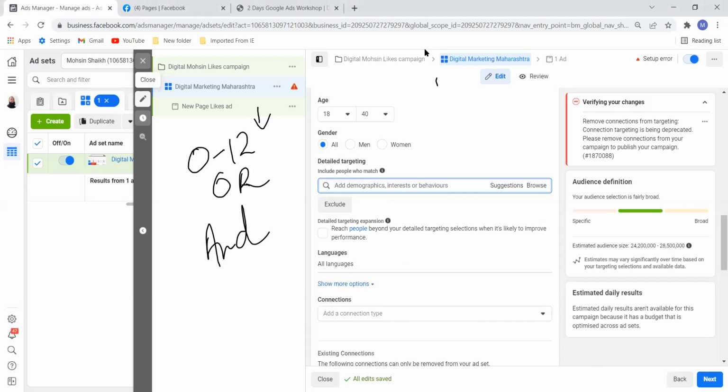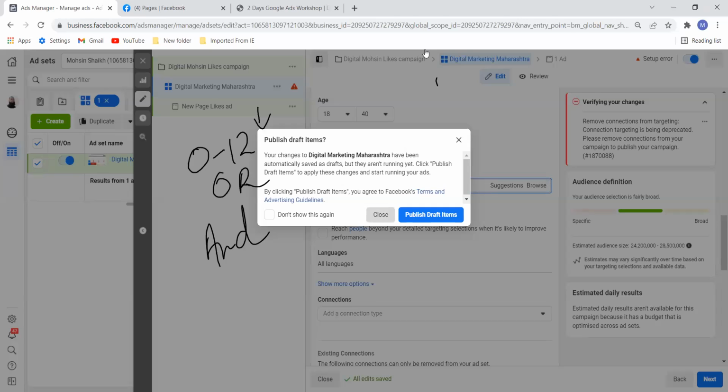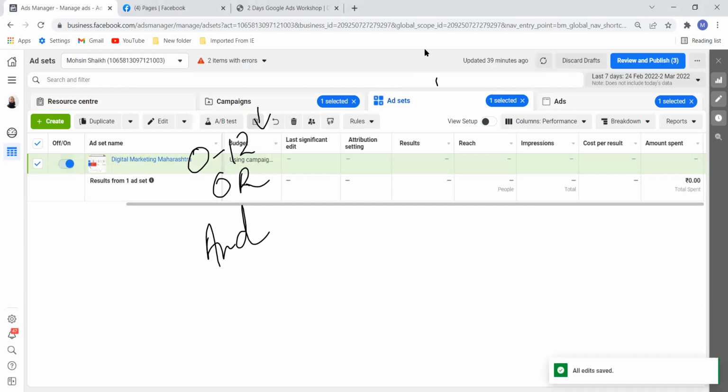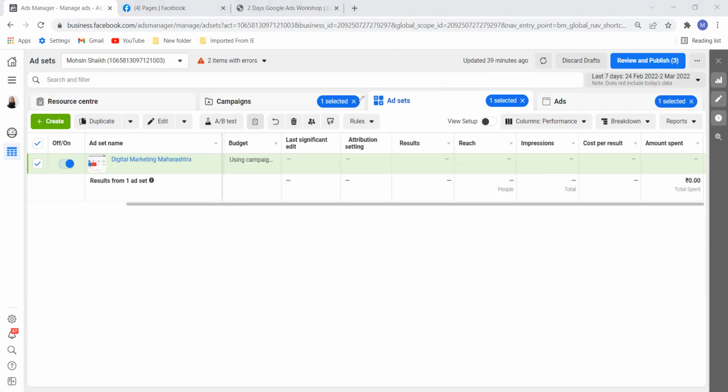I don't share my personal data, but let me share with you how I run ads. Then your picture will be clear. So let me clear this first. So this is a perfect example.